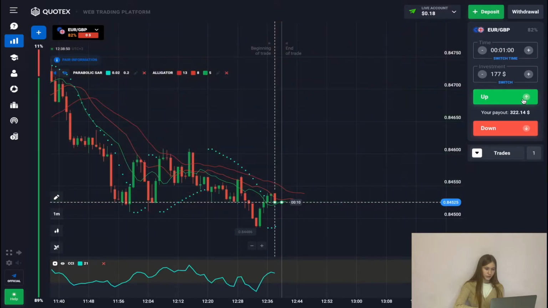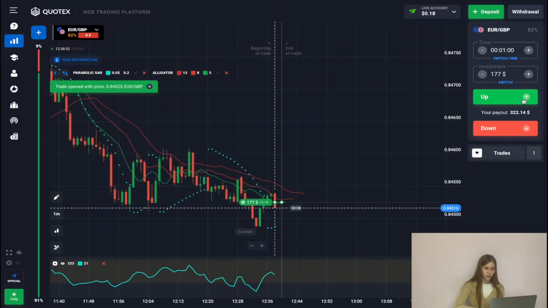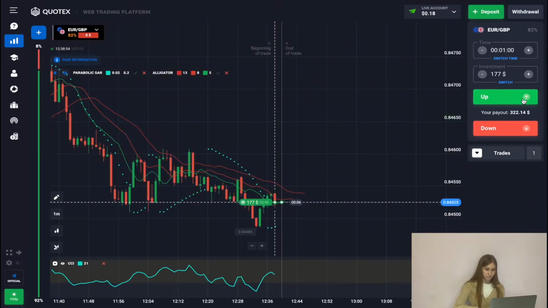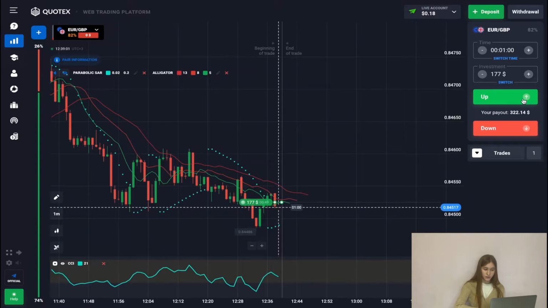Here we can open our trade on an uptrend, as we now see that the price has reached an oversold state, so now we can expect an uptrend based on these candle patterns and their sequence.